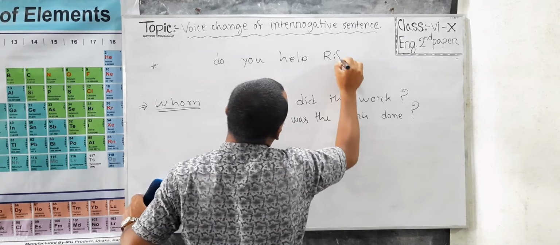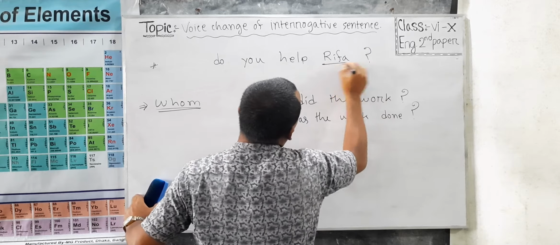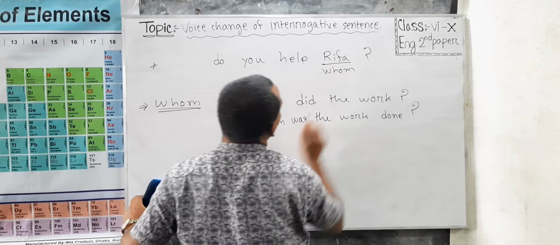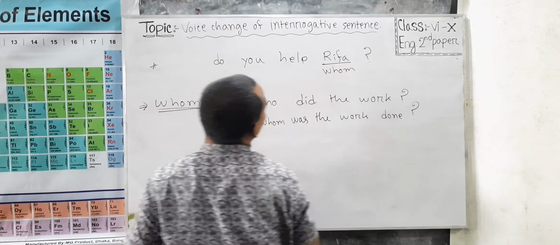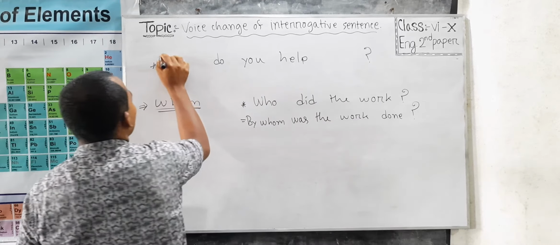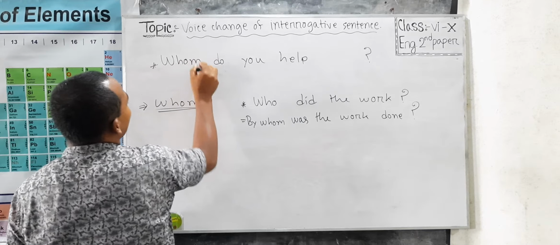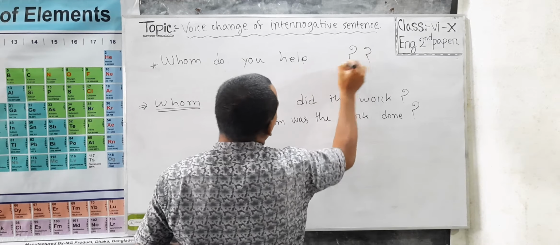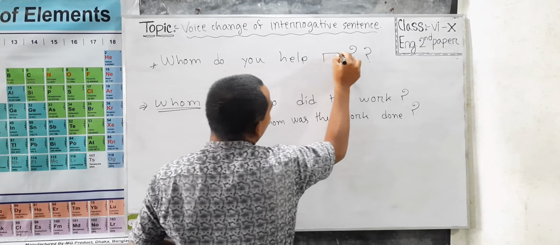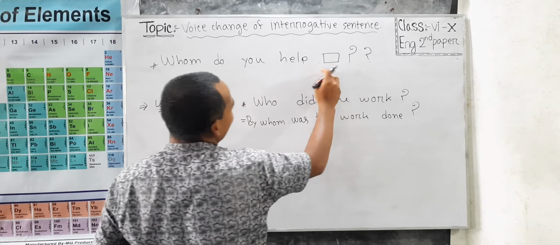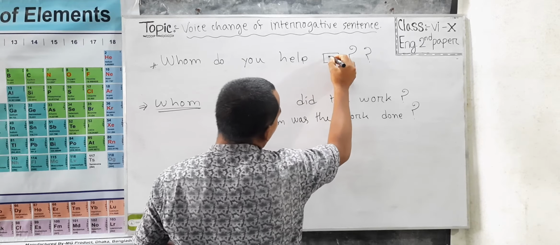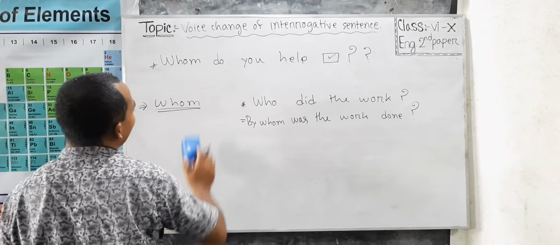Suppose Rifa. Whom do you help? In place of Rifa, I am using the WH word whom, and as it is a WH word, we should use it at the beginning of the sentence, and the sentence becomes: whom do you help.